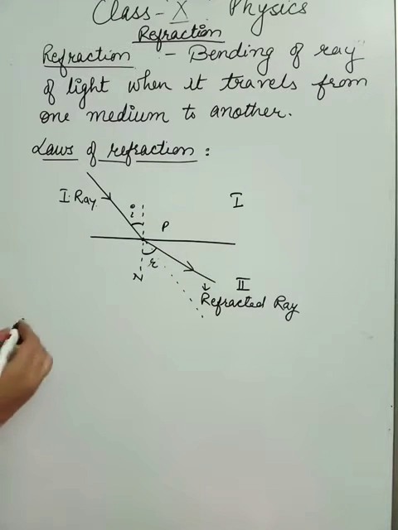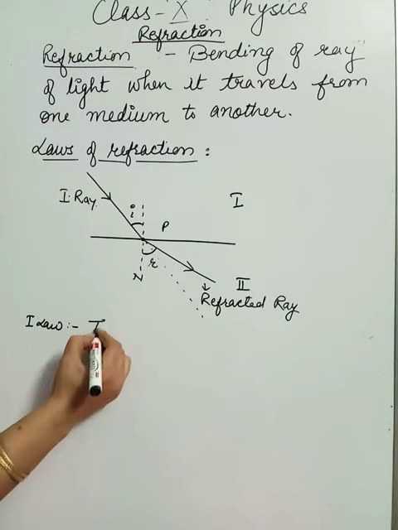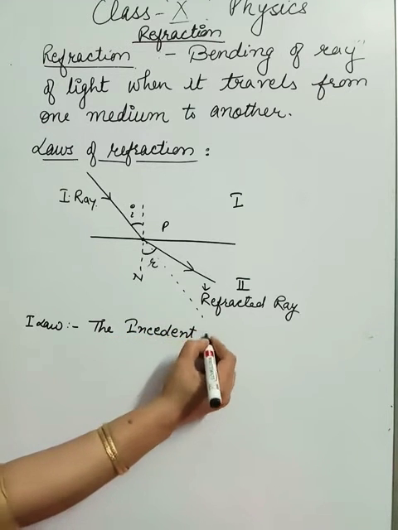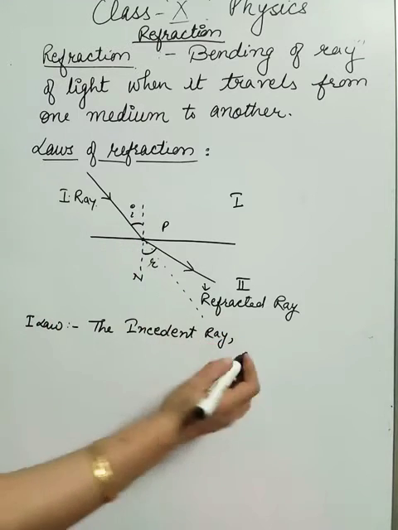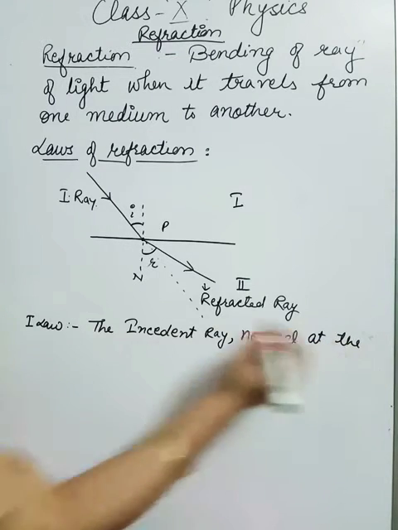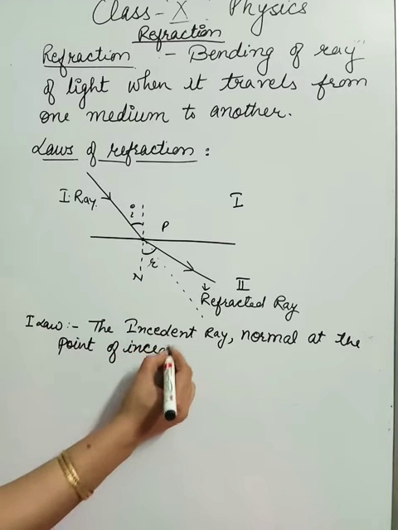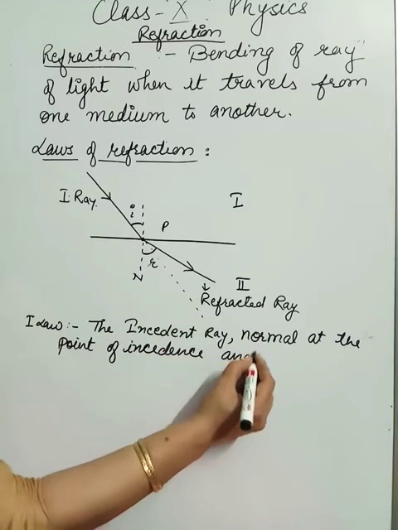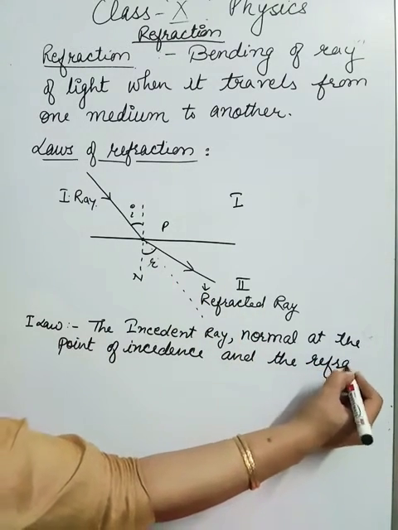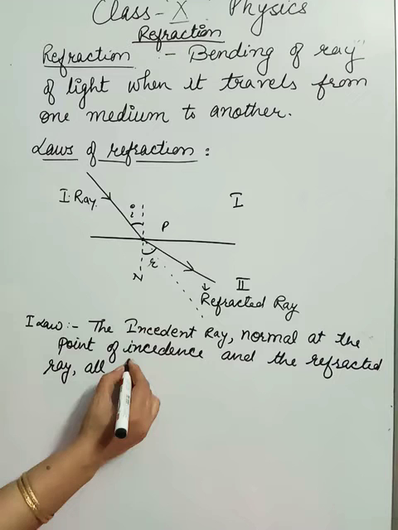Now coming to the first law. The first law says that the incident ray, normal at the point of incidence, and the refracted ray, this ray, all lie in the same plane.